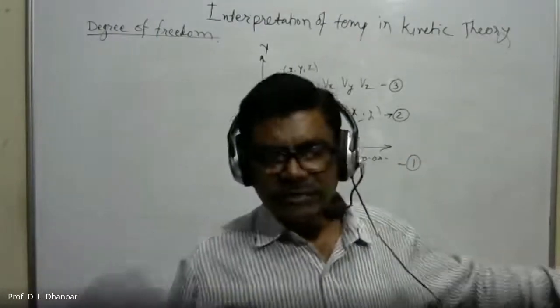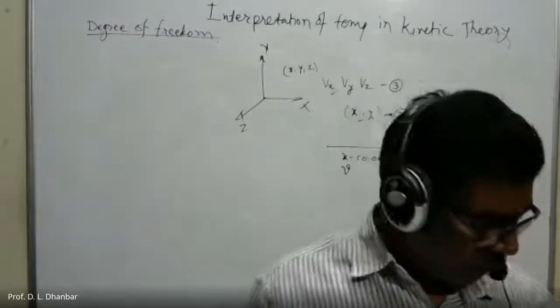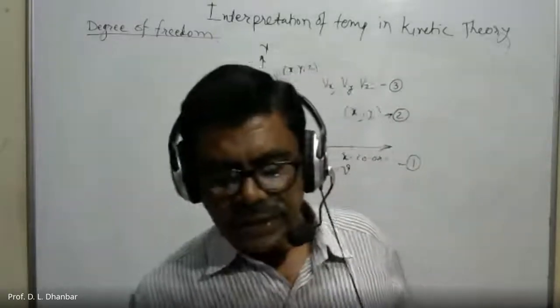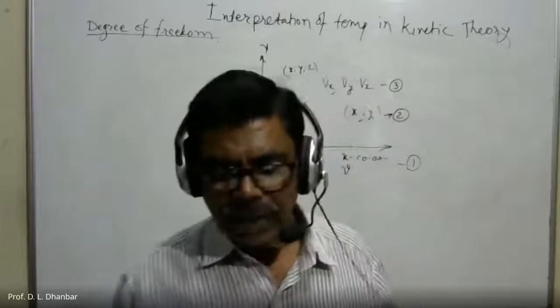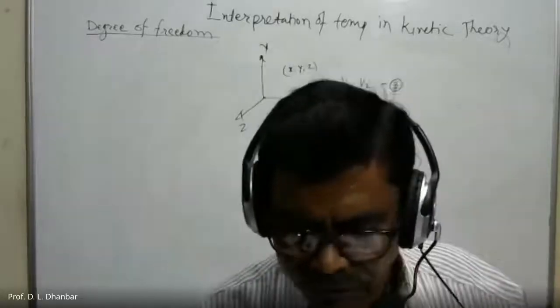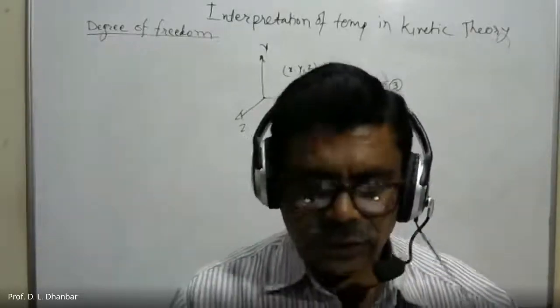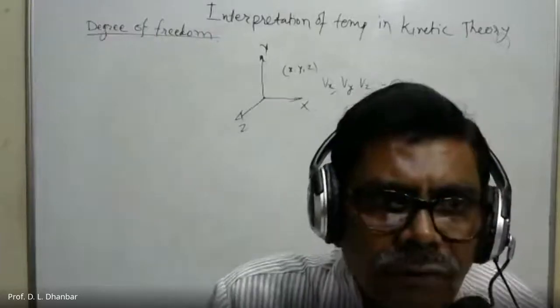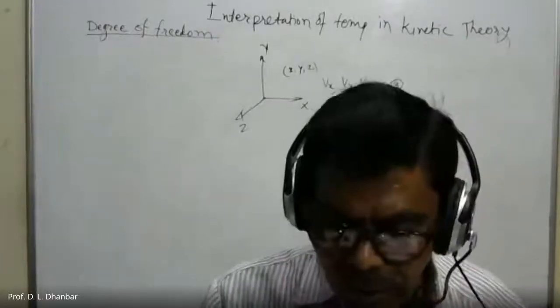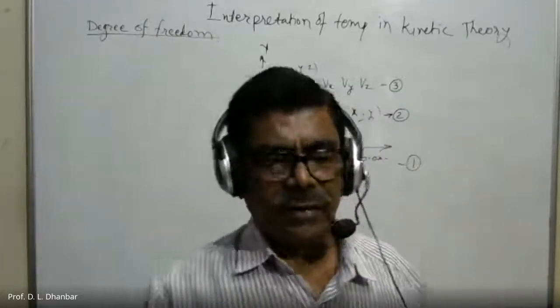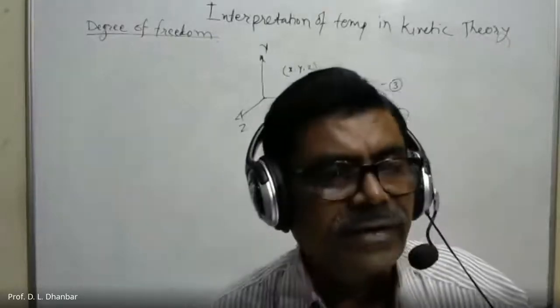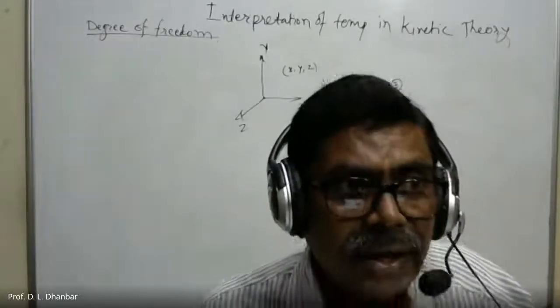So from this discussion, we can define the degree of freedom of a system as the total number of coordinates that are independent quantities.